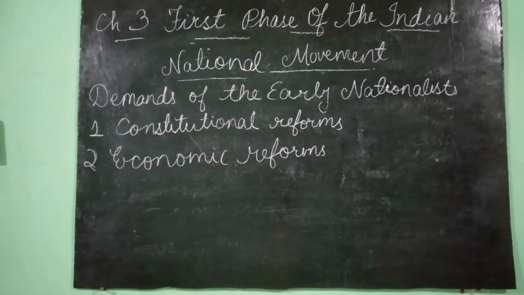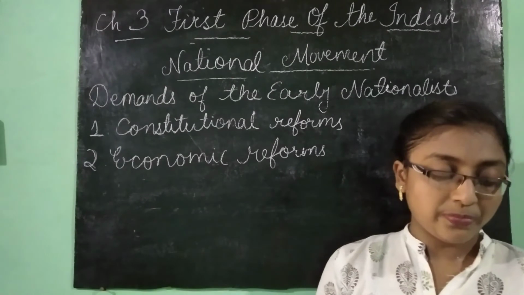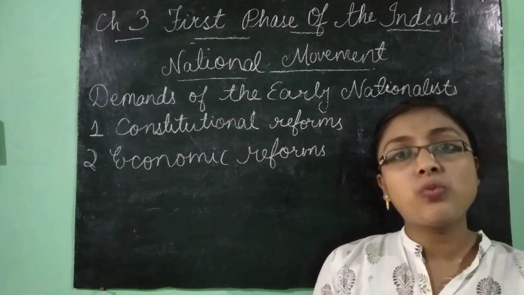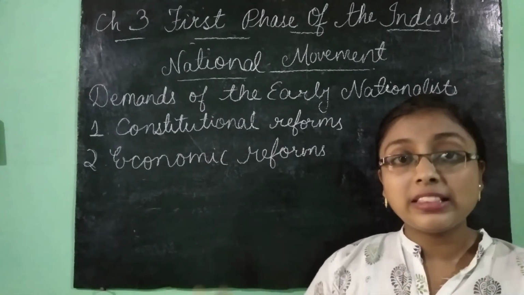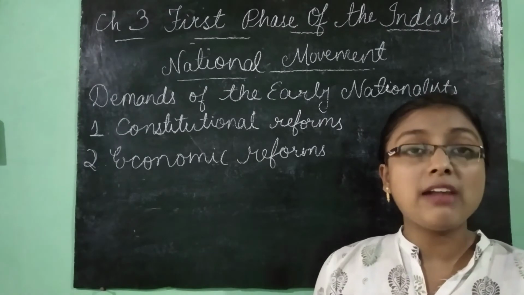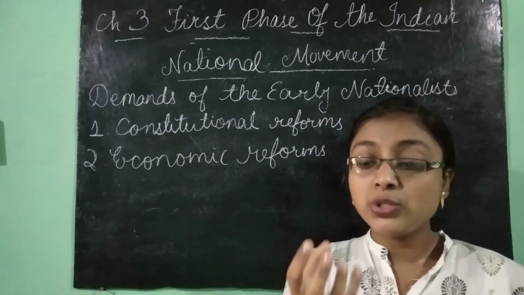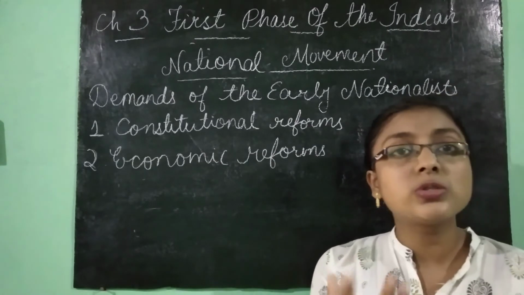That is, you might have heard about the Dandi March, isn't it? In that, what did Mahatma Gandhi do? He started that march for abolishing the salt tax that was levied on the people who were living on the coast, isn't it? So, salt that was prepared by the Indians themselves, that was easily available naturally, in that salt also tax was levied. And furthermore, sugar, if you wanted to buy sugar, then on that also tax was levied.